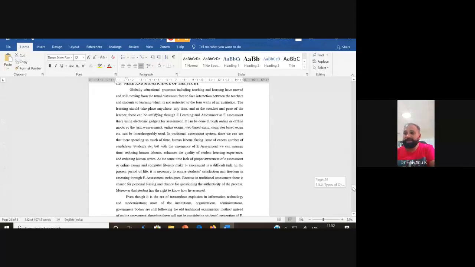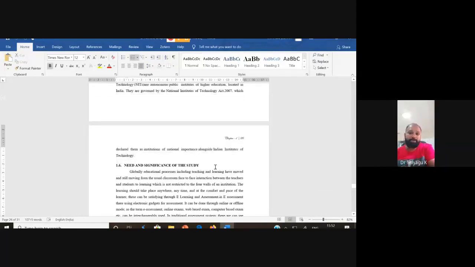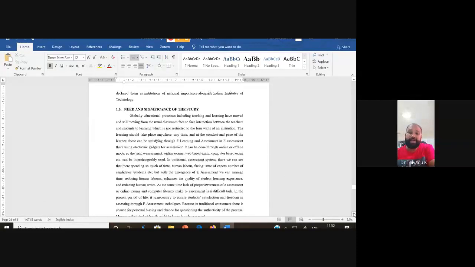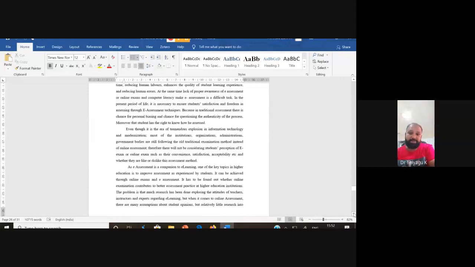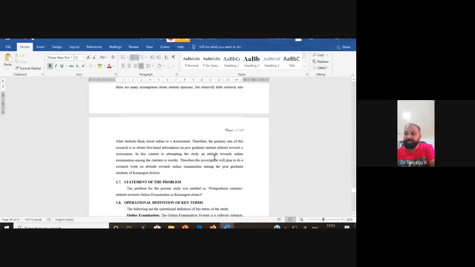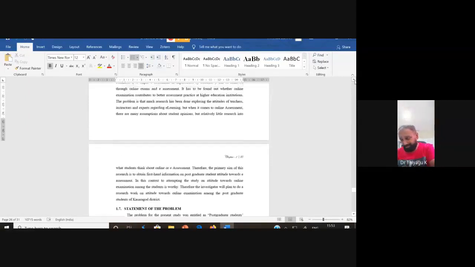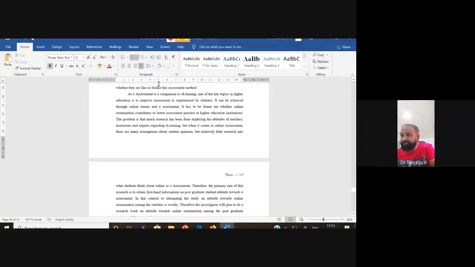After this, what is she adding? Need for the study. I already mentioned this is the second important component in chapter 1. She can give the justification why she is doing or attempting the research of this title. See here, she's giving more than 3 pages of justification. As an assessment of e-learning, she's giving, if you read it, you may understand.